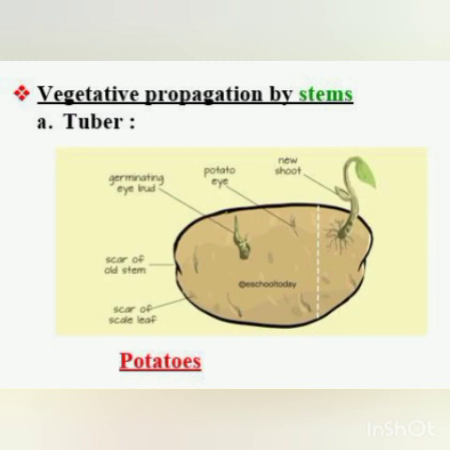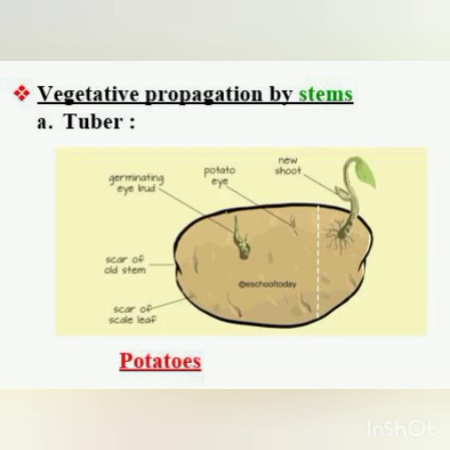So you can see in the picture also, this is actually the underground swollen stem, and the stem bears leaves. Here in the potato you can see the scale leaves are there, and in the axil of these scale leaves the axillary bud is present. The scale leaves and the axillary bud together are called the potato eye. Here you can see the scale leaf, and in its axil the axillary bud is present.